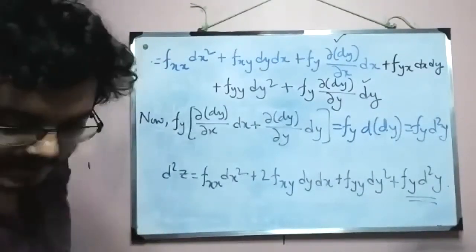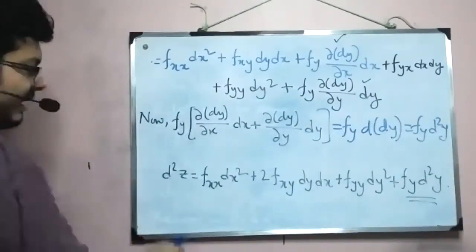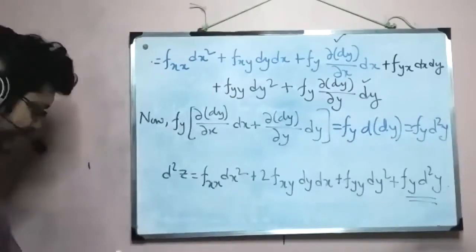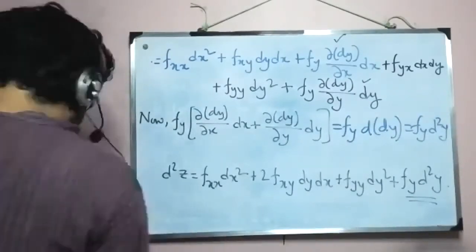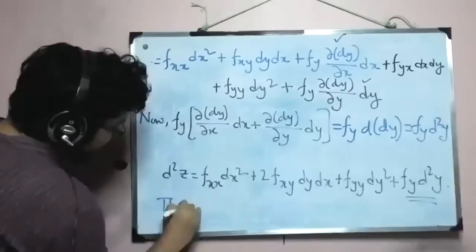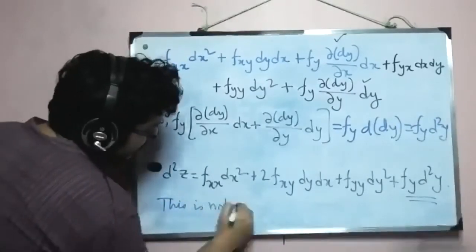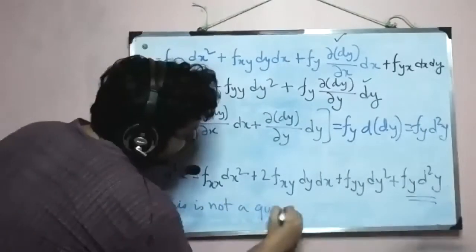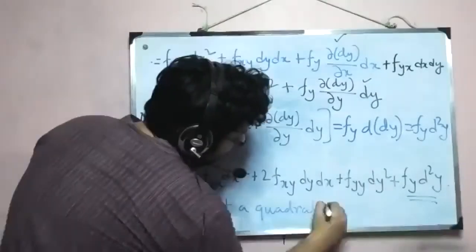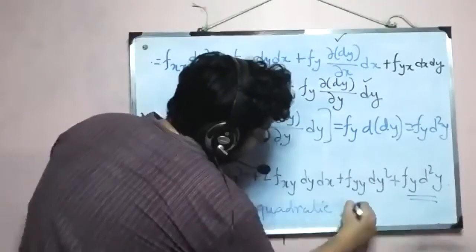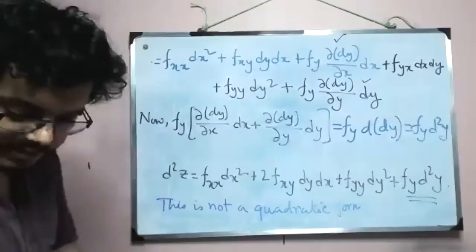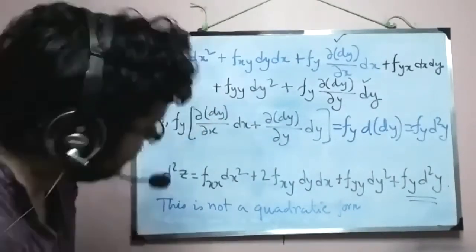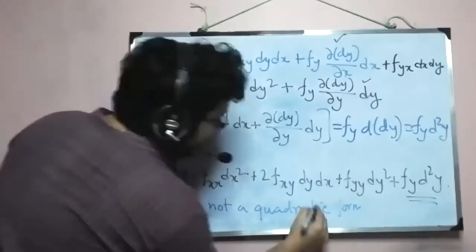The problem is that this expression of d2z is not a quadratic form.